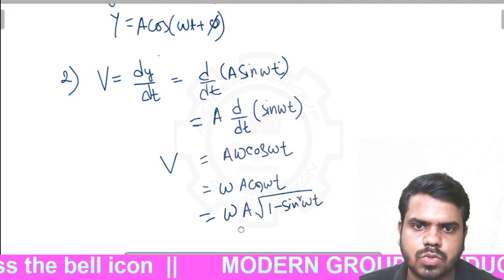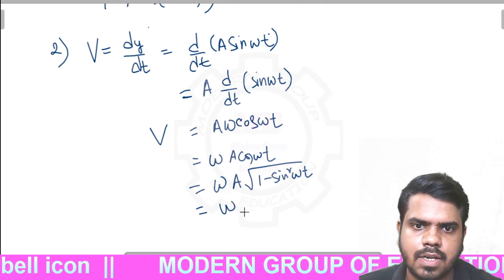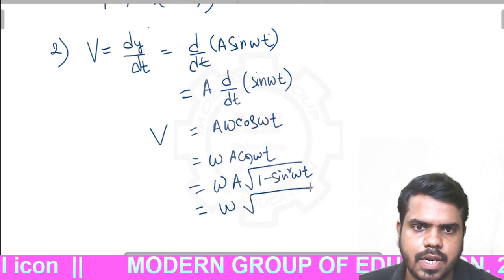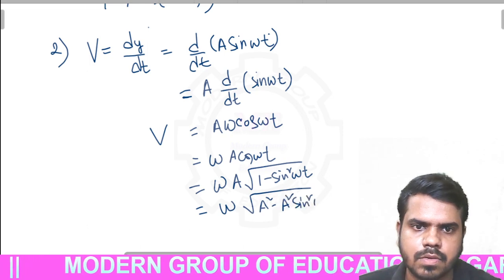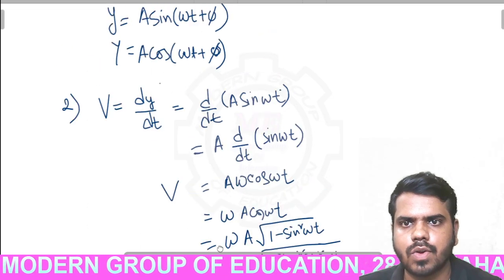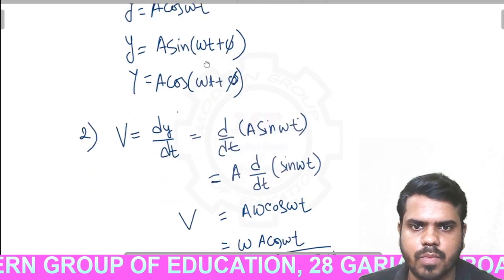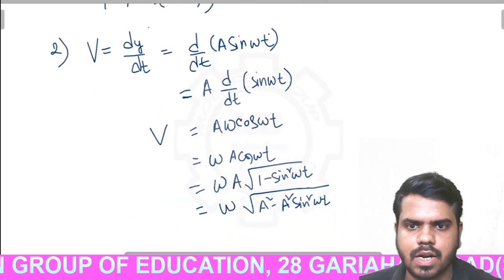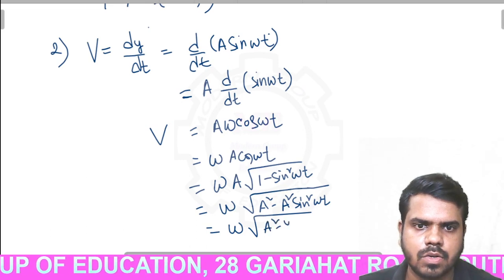By putting the value of a inside, we get a square minus a square sin square omega t. So a square sin square omega t is y square. So we can write omega into root over a square minus y square.